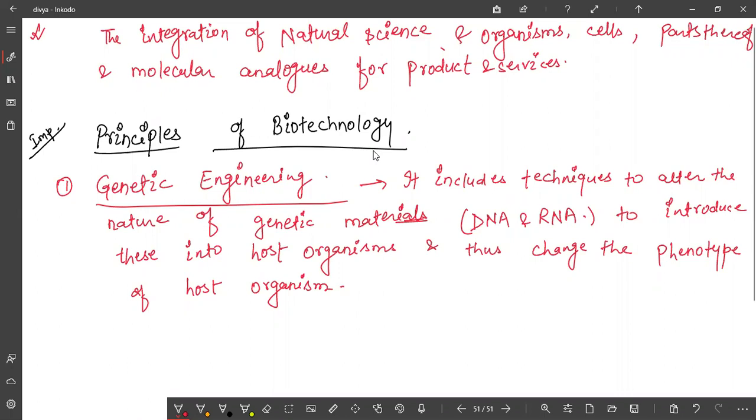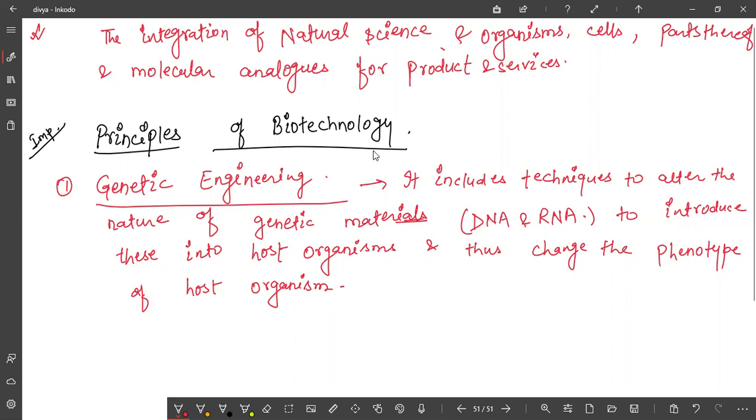Morphological means external appearance. And genetic constitution will come under genotype. Is it clear to you? Yes. So any character that is visible from outside, like tall, will come under phenotypic character.